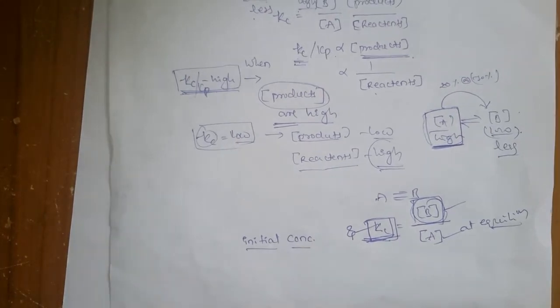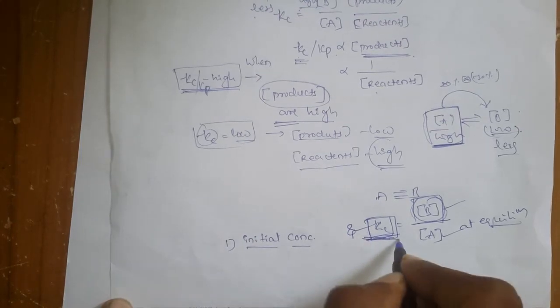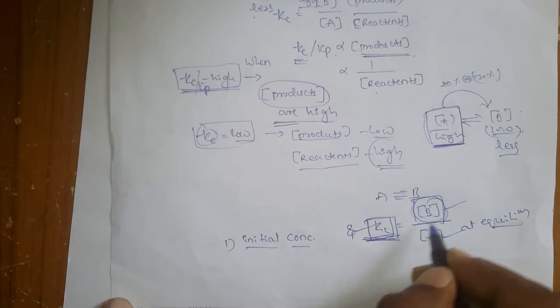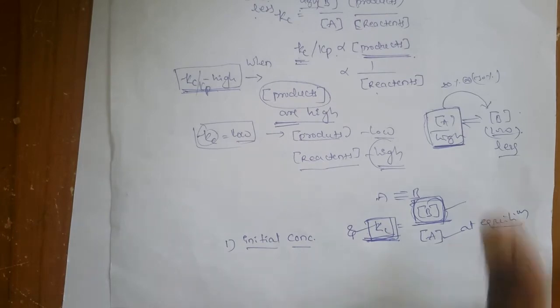Initial concentration means the amount of concentration with which you are starting the reaction. Okay, when we start the reaction, we know how much concentration we take, obviously, because we are the ones starting the reaction. So obviously we know the initial concentrations. Once you know the initial concentrations and the equilibrium constant, you can calculate the concentrations at equilibrium.